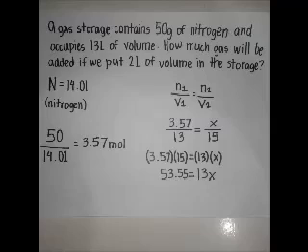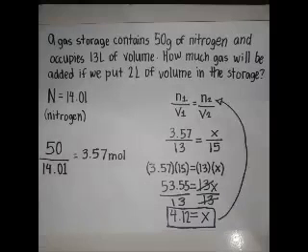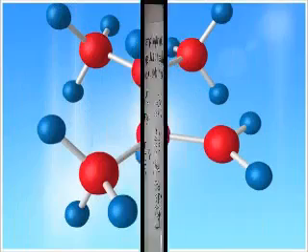Cross multiply 3.57 times 15 and 13 times x. This leads us to 53.55 is equal to 13x. Afterwards, divide both sides by 13 to isolate the x. This gives us x is equal to 4.12. Therefore, 4.12 moles of nitrogen will be added to the storage if the volume is raised to 15 liters.